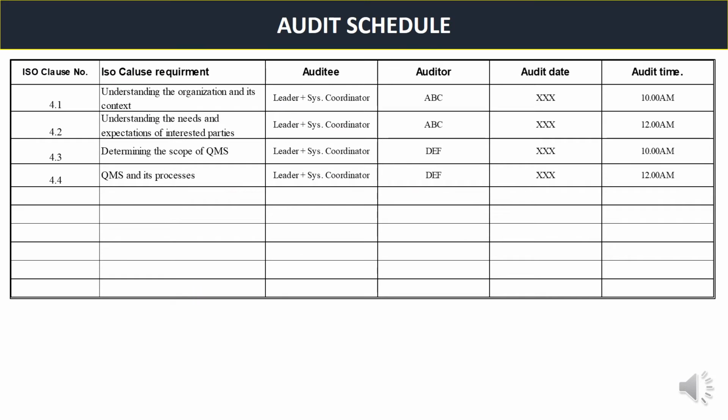Let us see some of the formats which auditor should use. First one is the audit schedule. Here you can see on left side it is ISO column, ISO clause number, that is 4.1. Then ISO clause requirement, understanding the organization and its context. Auditee for this audit schedule for this 4.1 clause, leader plus system coordinator. Auditor will be ABC. Audit date will be XXX and audit time will be 10 a.m. If you see 4.3 clause, here we are putting a different auditor named DEF and the time is putting 10 here. So you can use several auditors and you can plan accordingly.